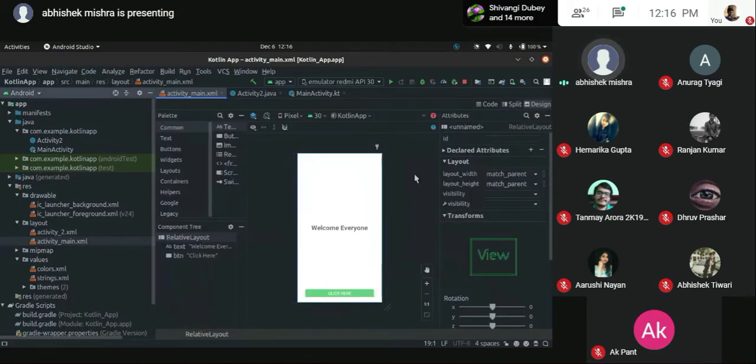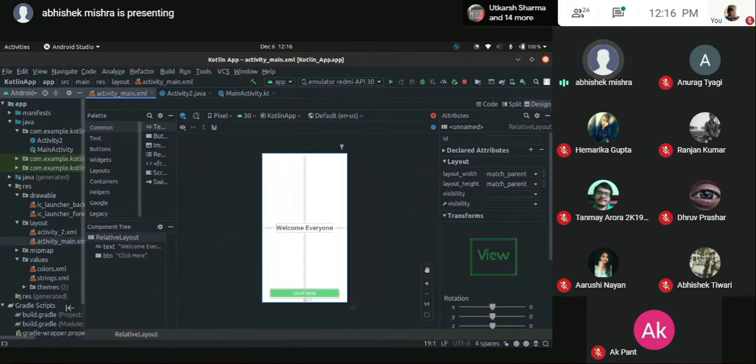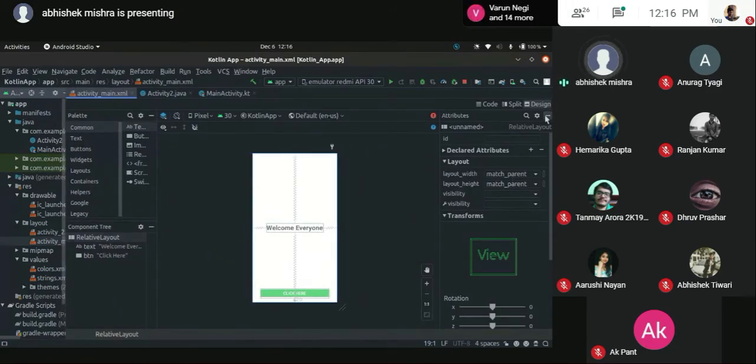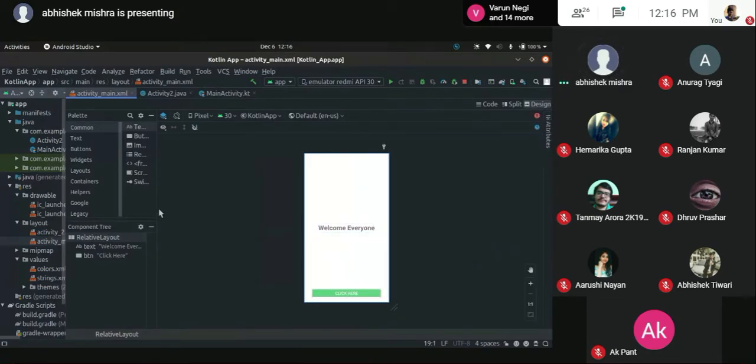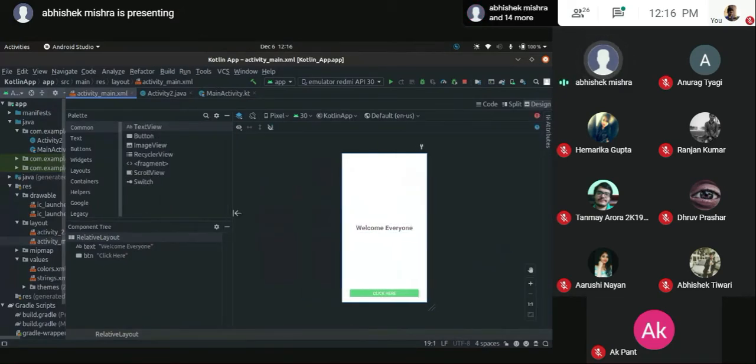Now this is a blank canvas and you can design anything that you want. Since you are beginners, I do not expect you to write the code from the code window itself. Just a second. You just need to head over here and I'll close the attributes also for you. I'll increase the component section. This is the component section that we have. This is the design palette, and it is quite simple. Just drag and drop.